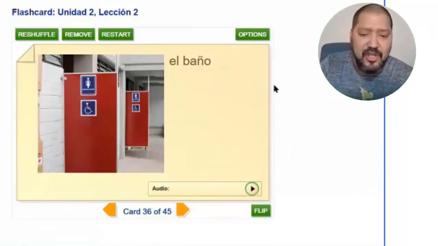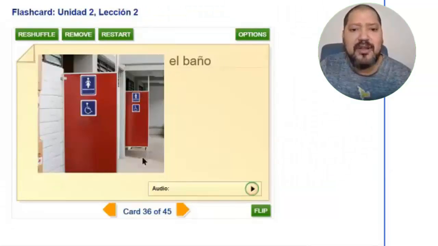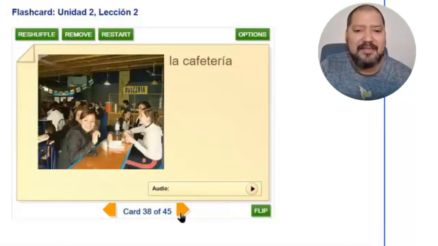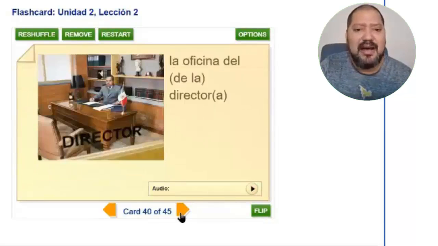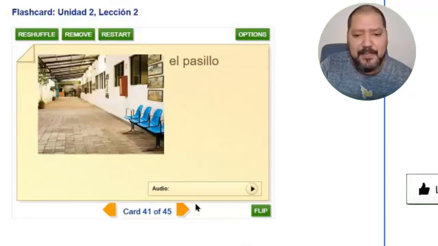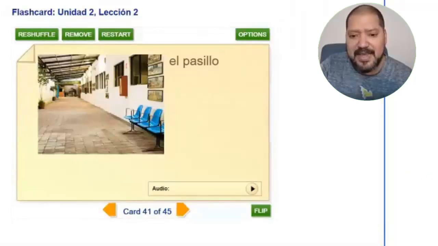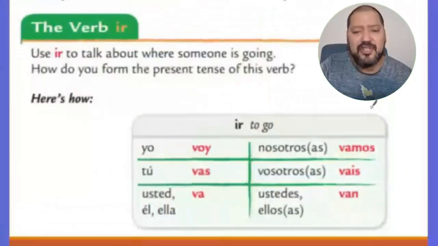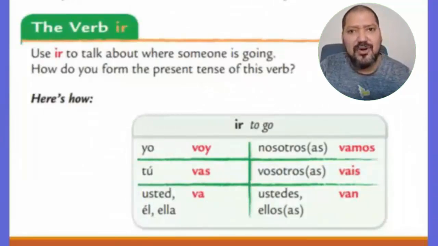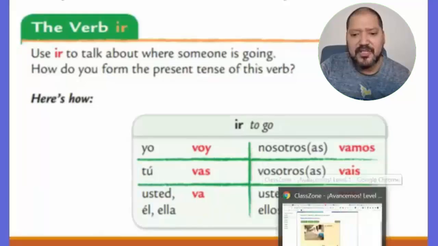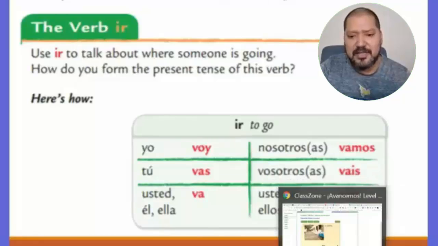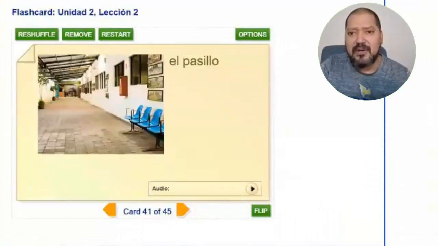Here we have the examples to express where people are going with the different places that we have at school. El baño, la biblioteca, la cafetería, el gimnasio, la oficina del director, el pasillo. And we apply that knowledge with this grammar chart that we learned yesterday. Having reviewed this information, I just need you to go ahead and continue working with these exercises. Let's do this first exercise today here, and then you go ahead and do the exercises that are going to be posted in our Google Classroom.